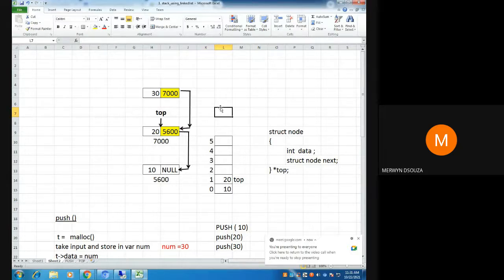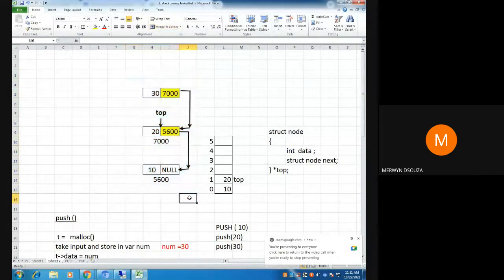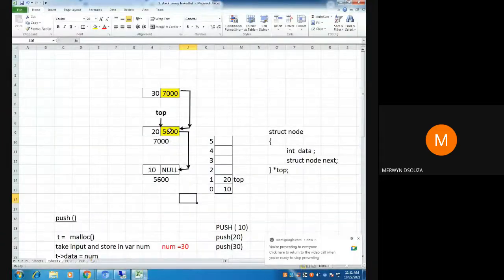Just tell me, in the current diagram, if I say free top, will 30 get deleted or 20 get deleted? 20 will get deleted, right? In the current diagram, if I say free top, 20 will get deleted. So obviously I cannot say free top. Okay. Can I say free T or free temp?